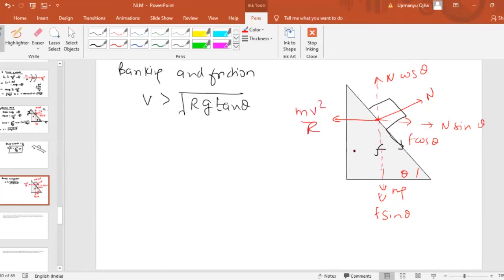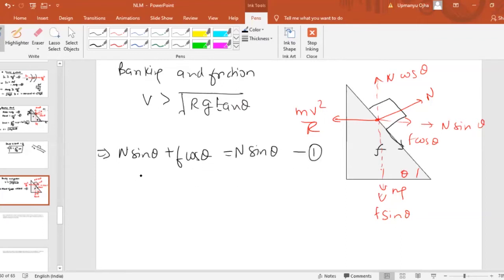So we have drawn the free body diagram of the car which is moving on a banking road which has friction, and the velocity is more than root rg tan theta. Again we have to balance the force on horizontal side and vertical side.